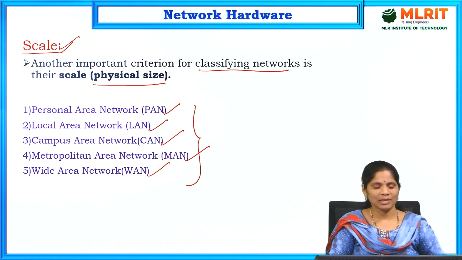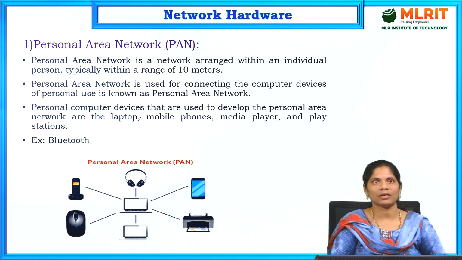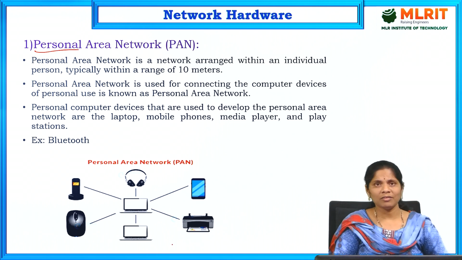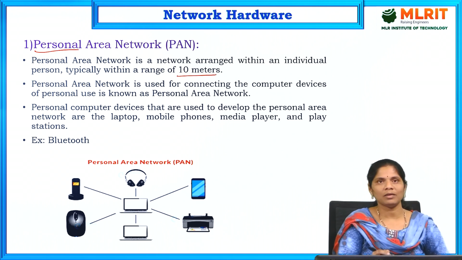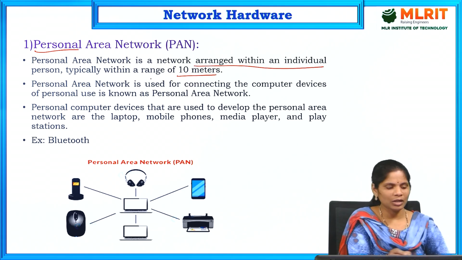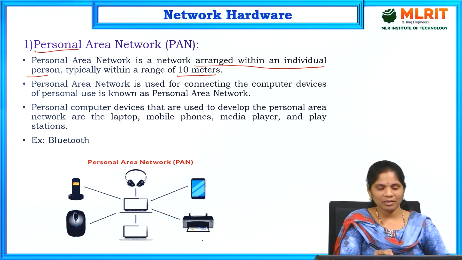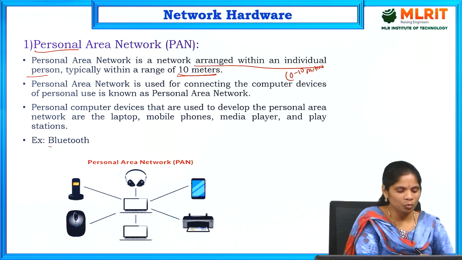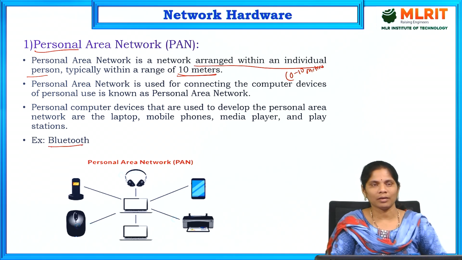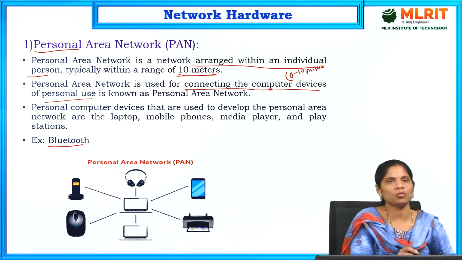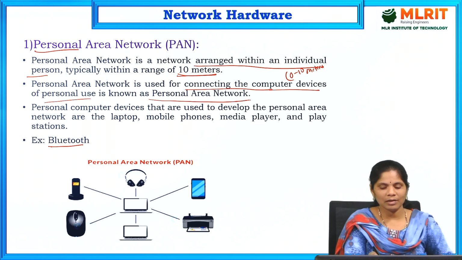First we will see what is PAN, personal area network. I am talking about personal. Personal means a small distance, within a 10 meter range only. This network is arranged around an individual person, typically within 0 to 10 meters. An example is Bluetooth, which we connect every day, right? That is an example of PAN. This PAN is used for connecting computer devices for personal use only. Those are called personal area networks.